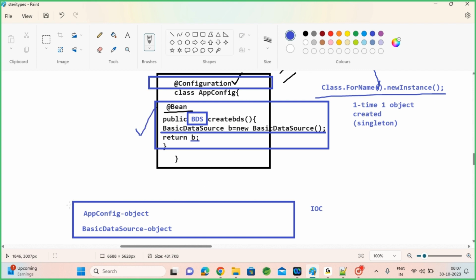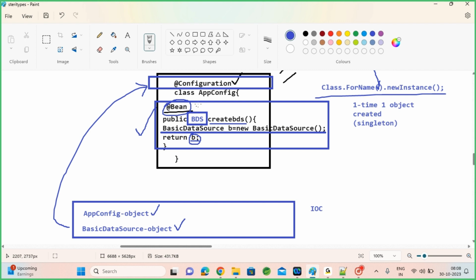As soon as it scans your configuration package, it will create one configuration object. Under the configuration, if it finds any @Bean, it will go and execute this method code, and finally whichever object is returned, it will keep it as a reference key. If someone tries to call this method manually again and again, 100 times also, it will not go inside the method and will create the new object only one time.